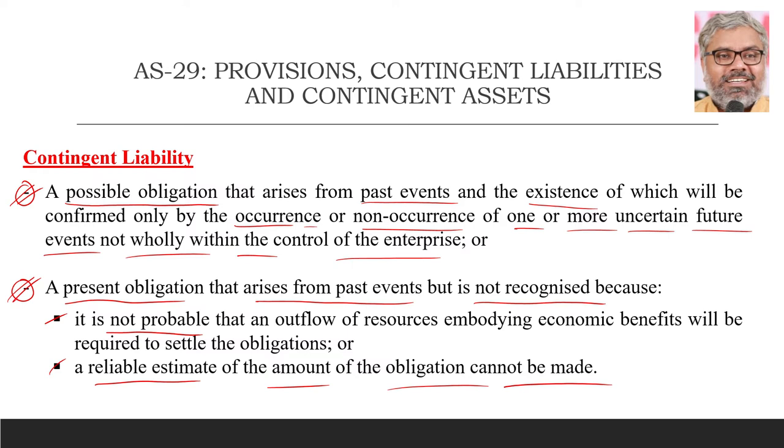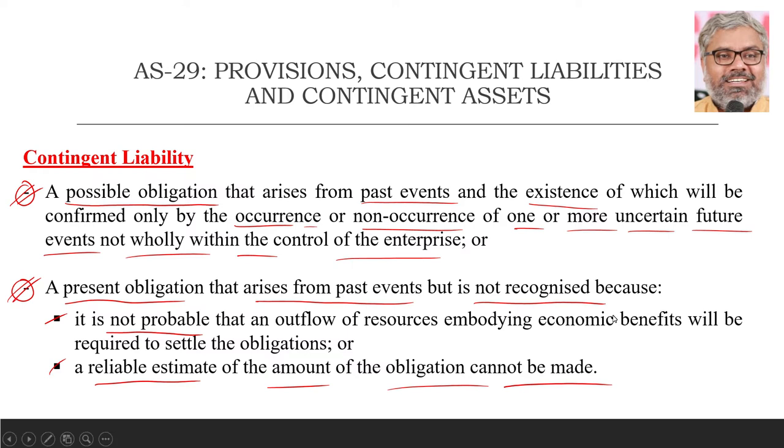There is no probability of that. Second, we cannot estimate with reliability how much is the amount of obligation. When both the conditions are not met, we know that provision cannot be made. However, can we call it a contingent liability? Yes, we can call it a contingent liability, because we could not recognize it as a provision by virtue of non-satisfaction of these two conditions.